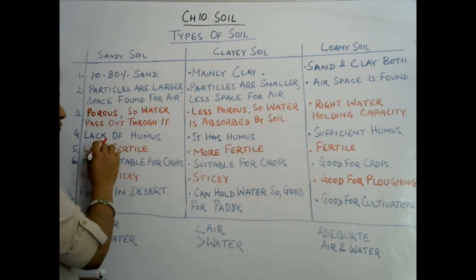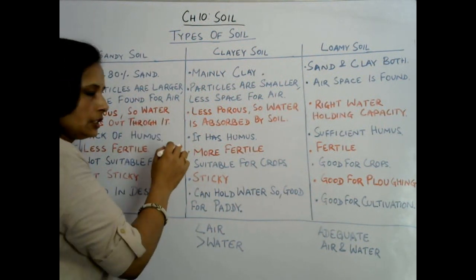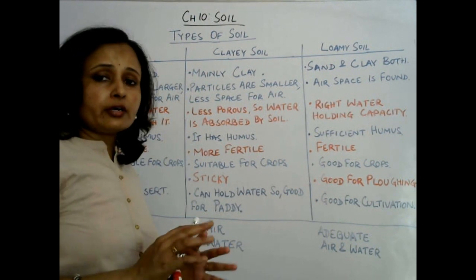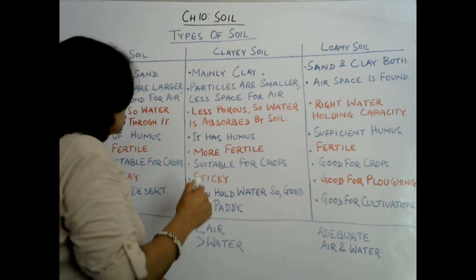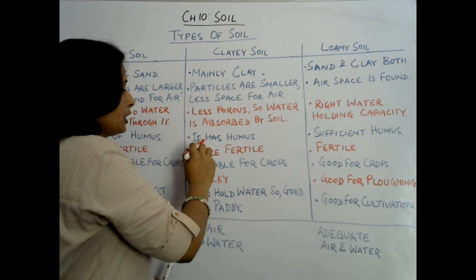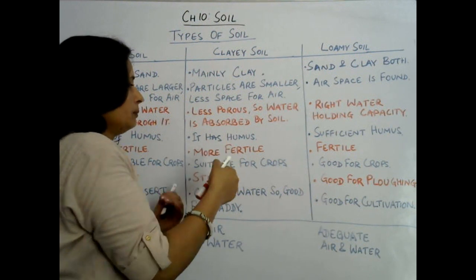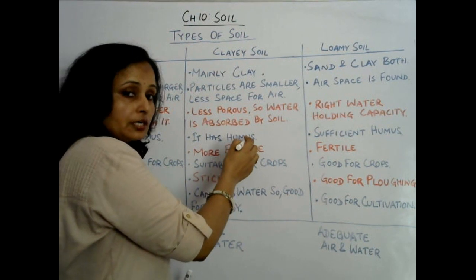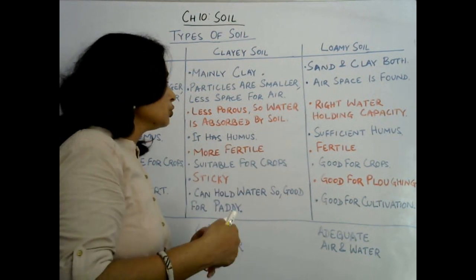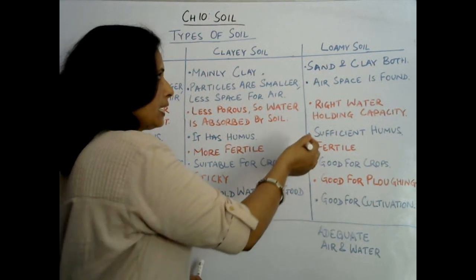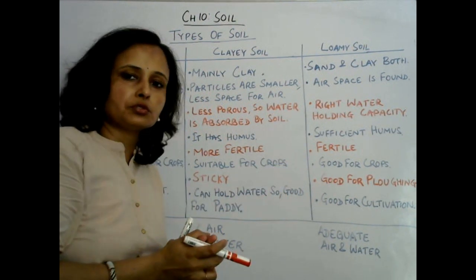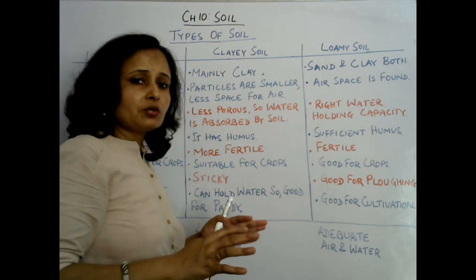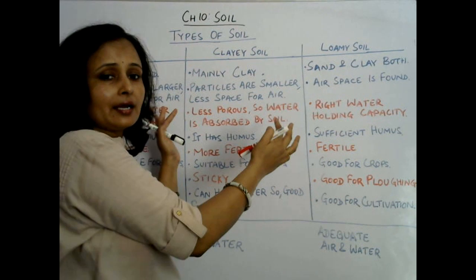Okay, now move to the next one, lack of humus. Sandy soil does not have much humus because it is dry soil, so many organisms are not found here, so humus is not formed. Okay, and clay soil has lots of water and moisture, so organisms can survive here, so it has more humus. Clear? And in loamy soil, a sufficient amount of humus will be found. So what we can see is that loamy soil balances both characteristics.